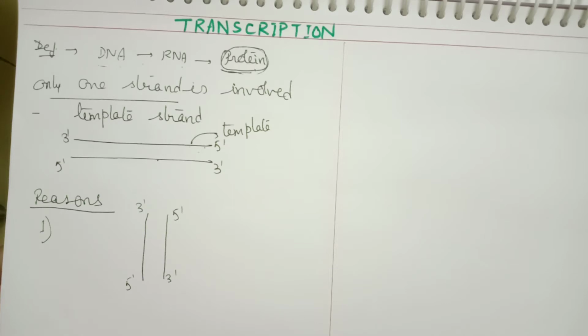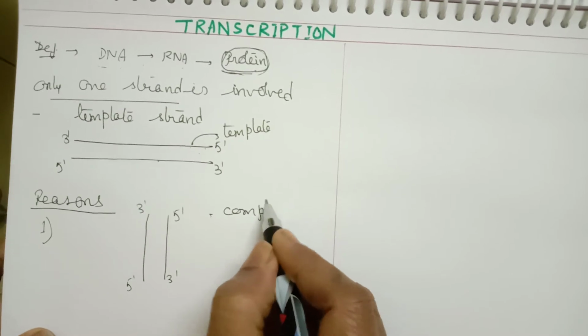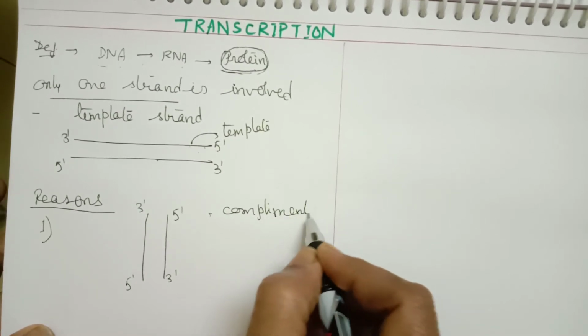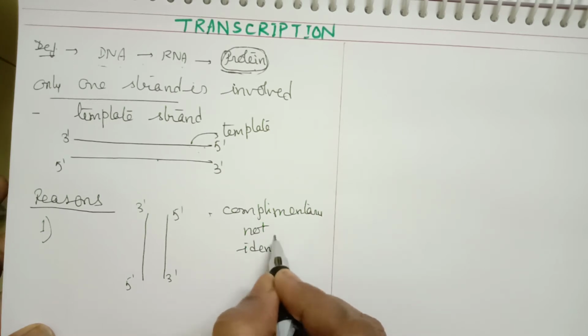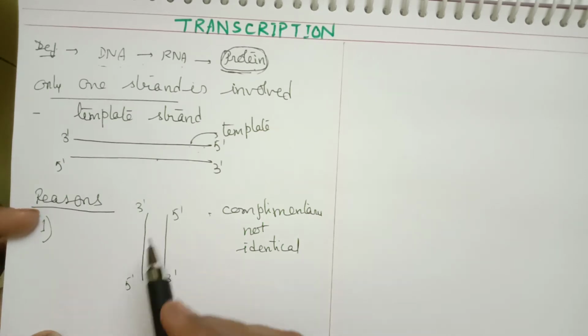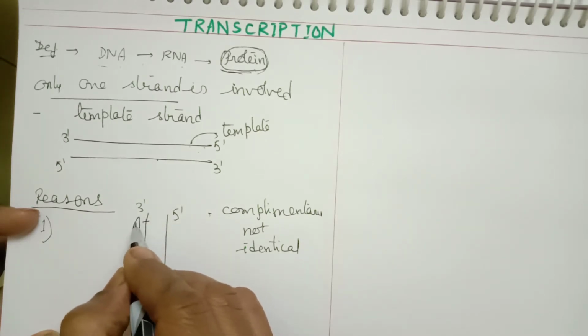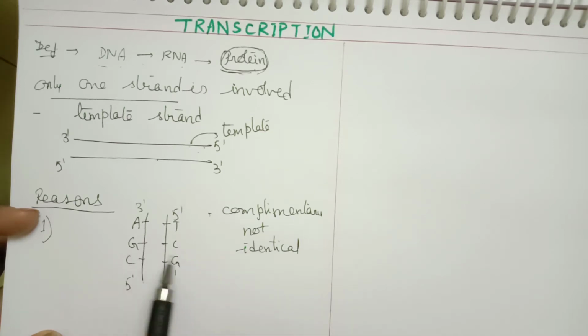The two strands are complementary to each other. They are not identical. This point is very important. They are just complementary to each other. That means the sequence present on one strand will not be the same as that of the other strand. This you know. If adenine is present on this strand, there will be thymine, or if there is a G, there is a C, or CG. In this way, the two strands are not exactly equal.